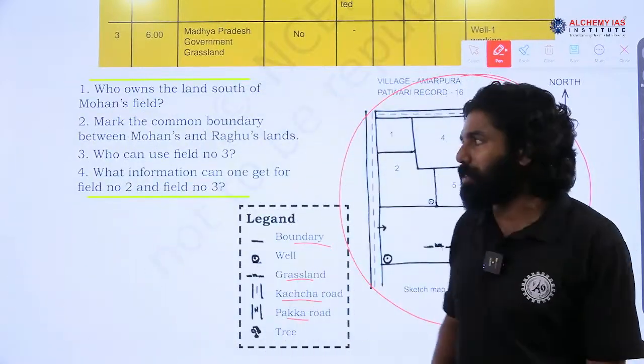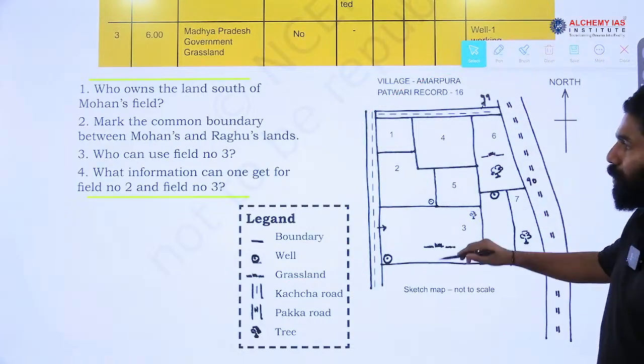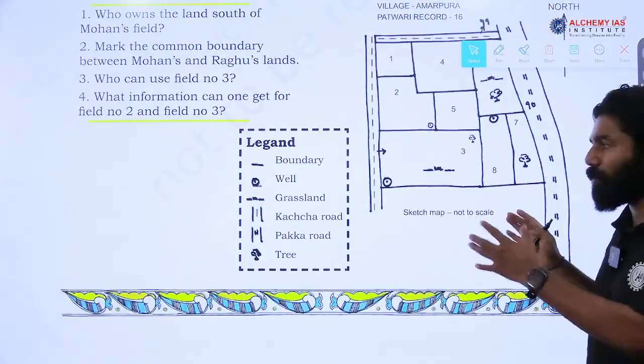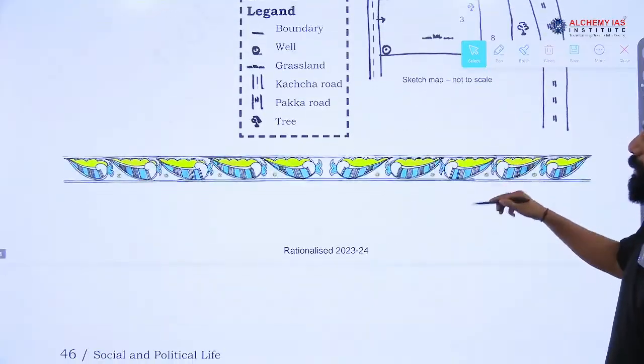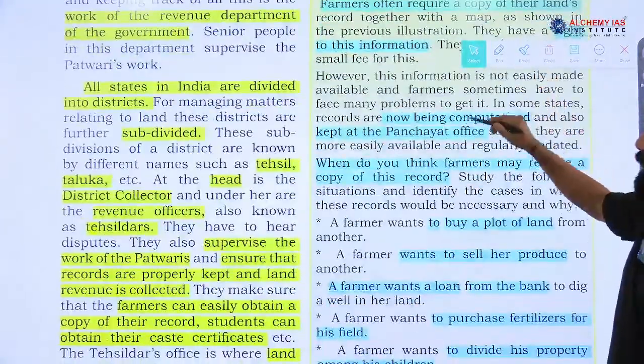If any dispute is there between Mohan and Raghu, these issues can be resolved by checking this land record maintained by the patwari. So, this will help resolve the issue peacefully. That is what the particular paragraph is trying to explain.